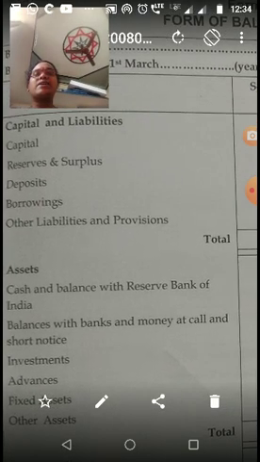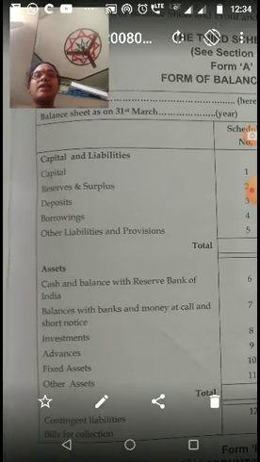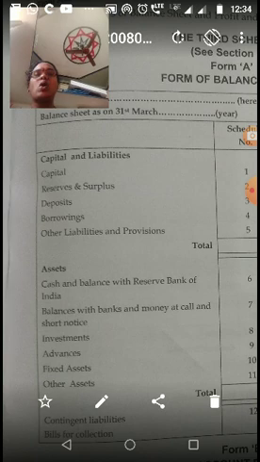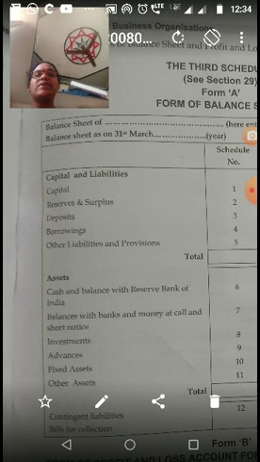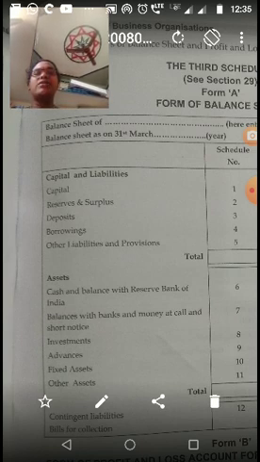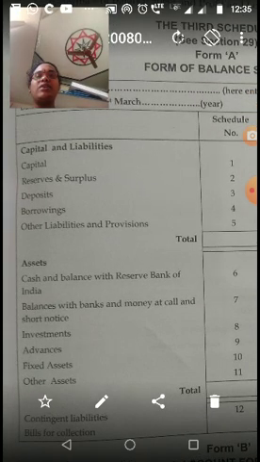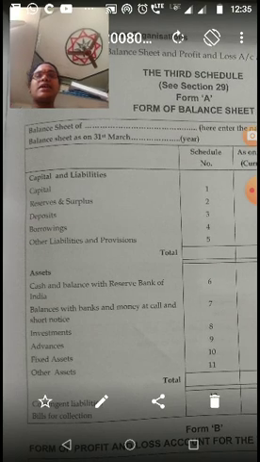Now what are the assets of a banking company? Here cash and balance with Reserve Bank of India, that is Schedule 6; balances with banks and money at call and short notice, that is Schedule 7; investments, that is Schedule 8; next advances, Schedule 9; fixed assets, Schedule 10; other assets, Schedule 11. So these are the assets and liabilities of a banking company.